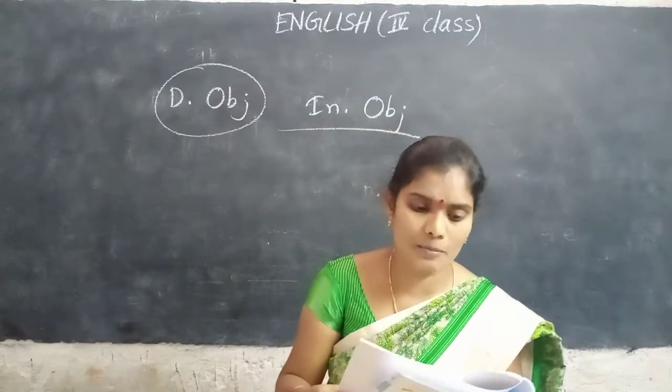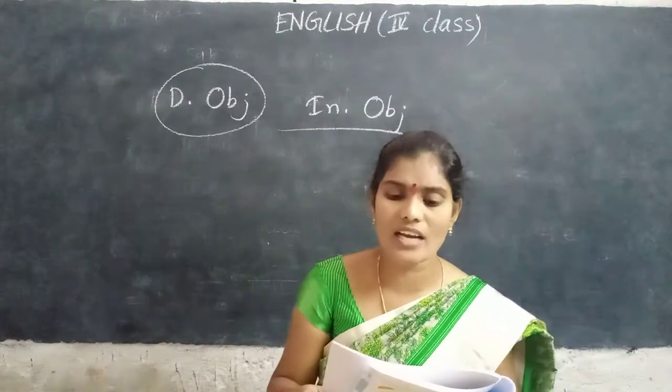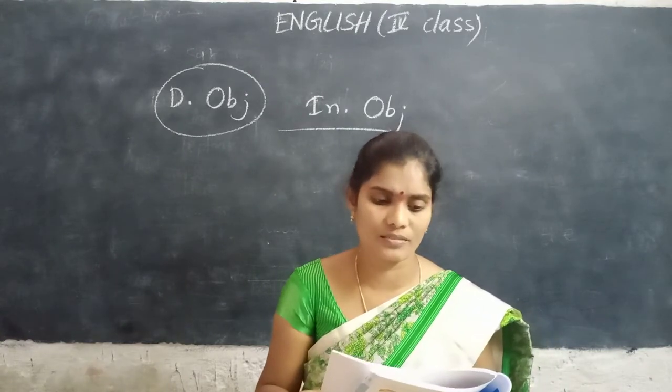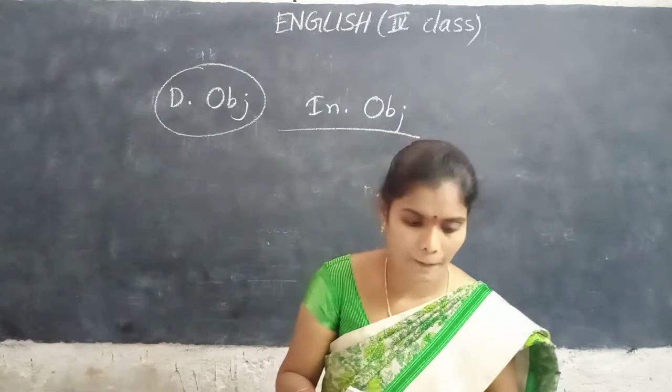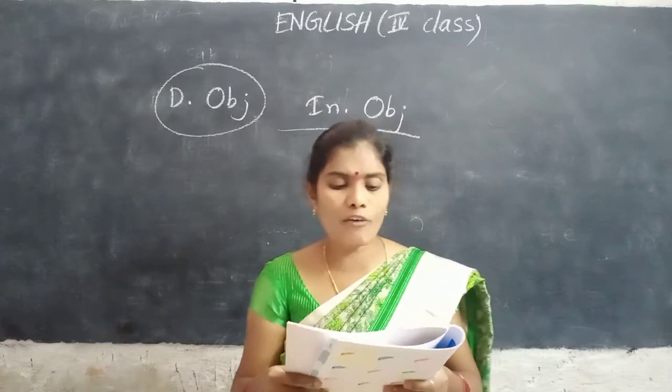Tick the subject, underline the predicate and circle the object. The dog found a bone.